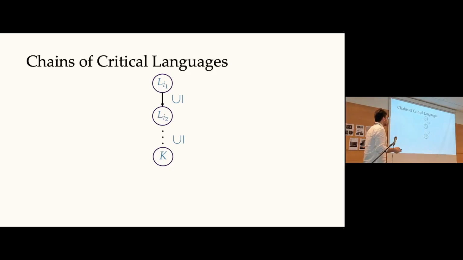So all the languages that come before K in the chain of critical languages will stop changing. However, all the languages that appear in the chain after K will keep changing forever. All these languages are subsets of K. So as the adversary is enumerating K, these languages will keep on getting contradicted by the data. We will be doing that for infinitely many time steps, essentially.